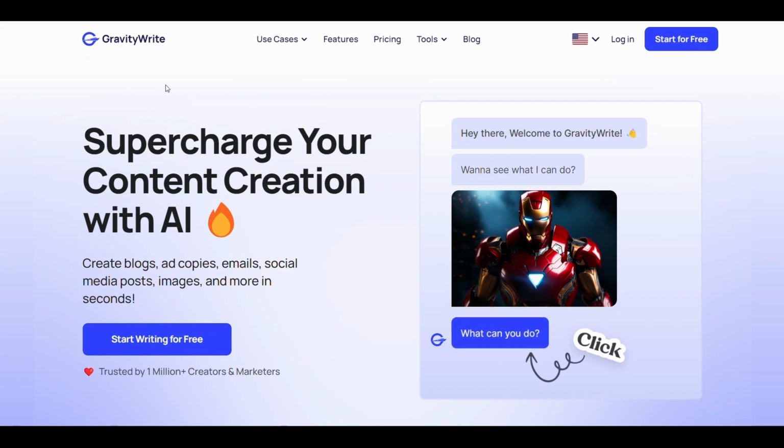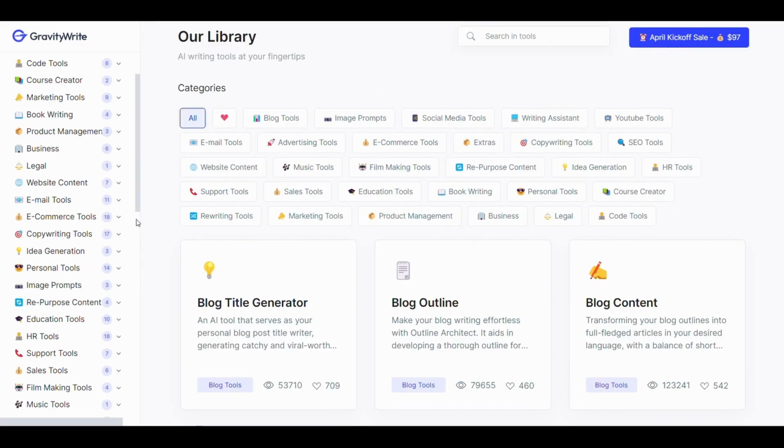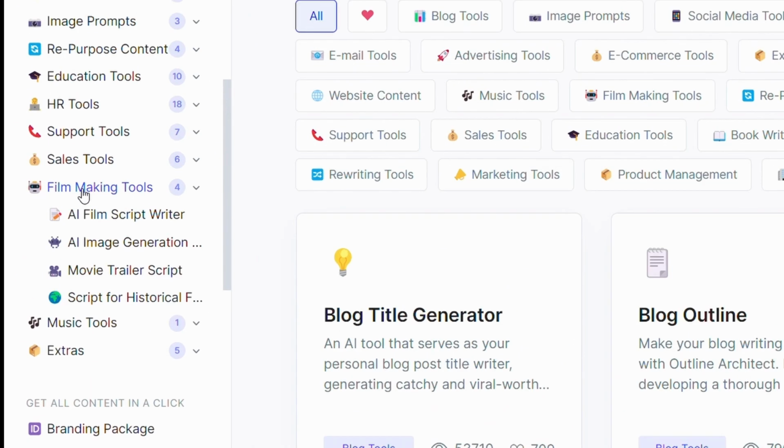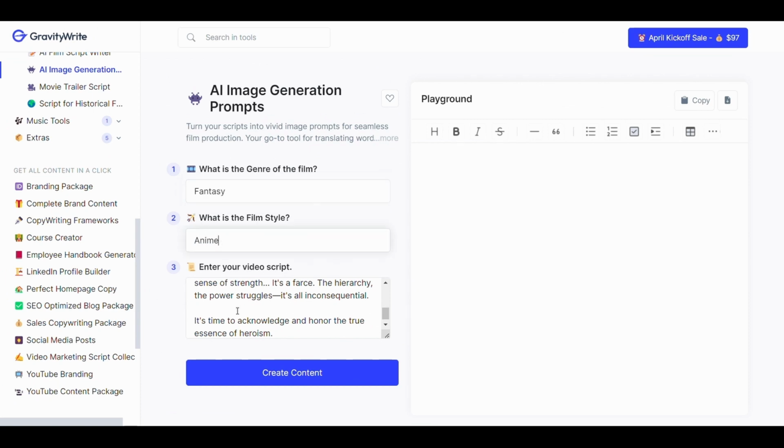This website provides a tool that creates professional prompts for creating images. It provides 2,000 words per month for free. All you have to do is scroll down until you find the filmmaking tools. Click on it, then click on AI image generation. After that, paste the script in this box. And here choose the genre for the images. Type fantasy, and here type anime, then click on create content.